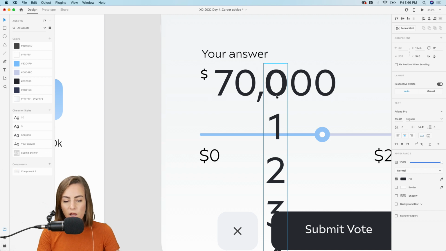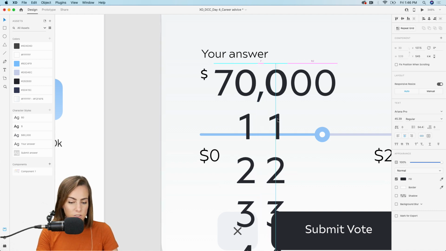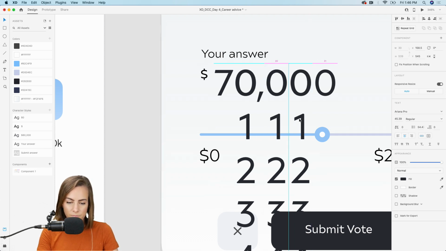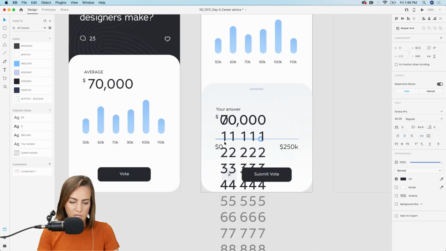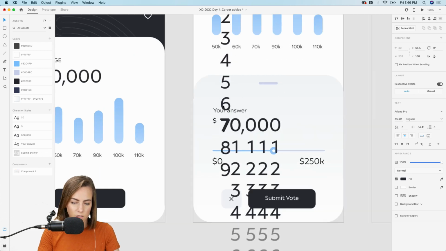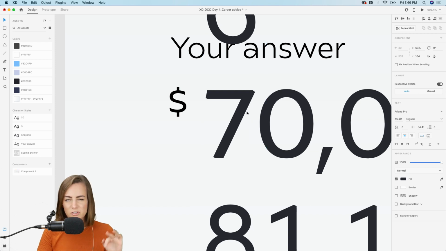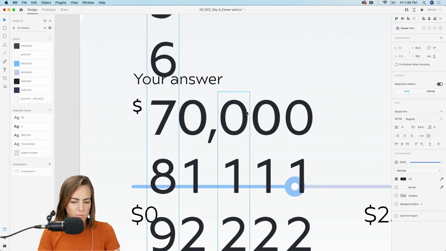And then keep this one behind while you're doing it, just so you know exactly where the numbers should be. So I'll put this one here, just copy and paste that, and do the same for the rest of the other numbers. Copy and paste, put it over there, and drag this one over. Since this one is already on 7, we just want to drag this up a bit and zoom in. It doesn't have to be super exact, but just make sure it's in the same space since we're fudging this a little bit.